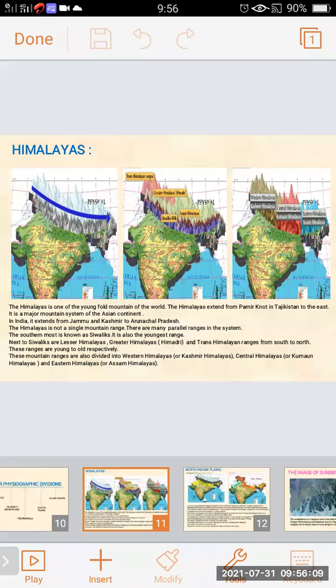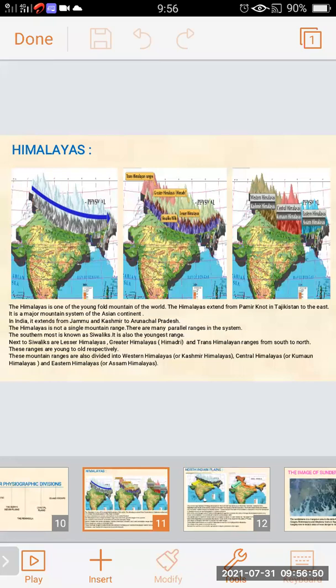The Himalayas are one of the young fold mountains of the world, not in India only, but in the world. They extend from the Pamir Knot in Tajikistan to the east. In the first picture you can see the blue line. It shows how the Himalaya extends. It is a major mountain system of the Asian continent, and India lies in the Asian continent.